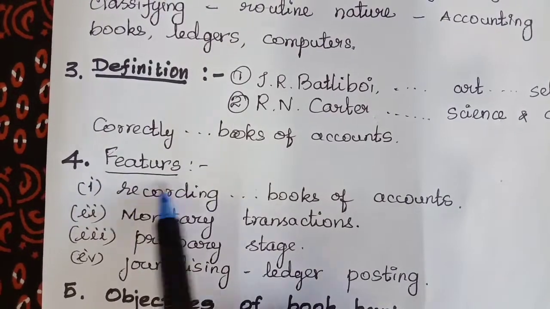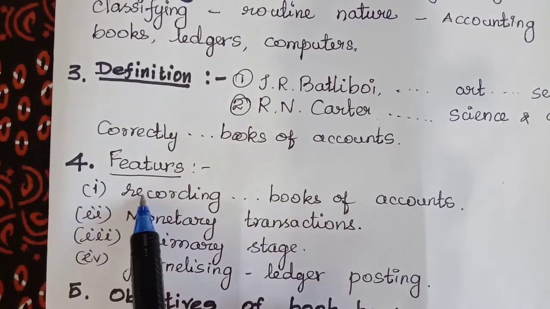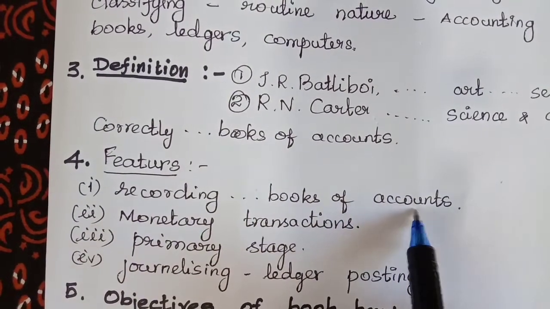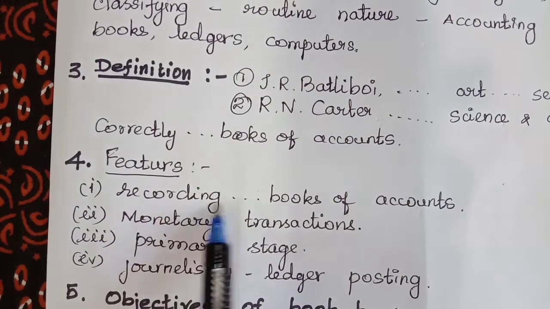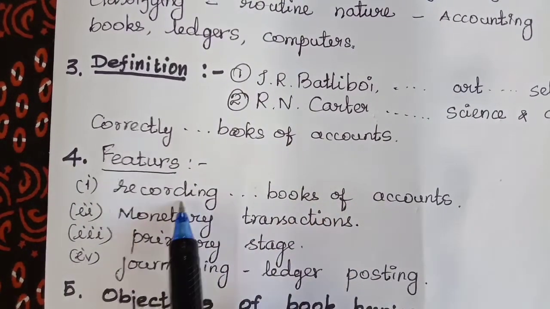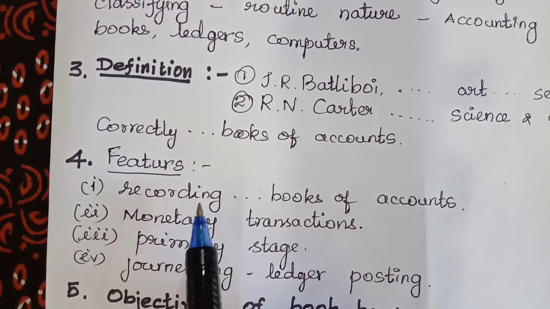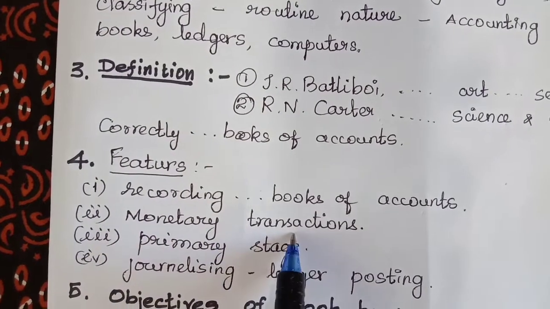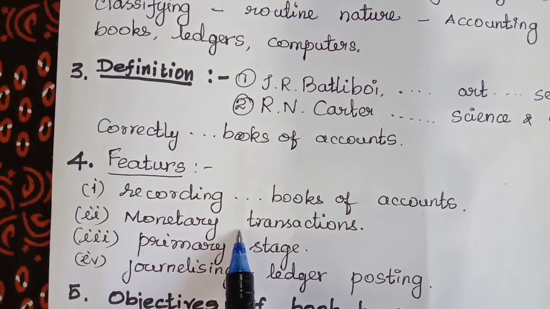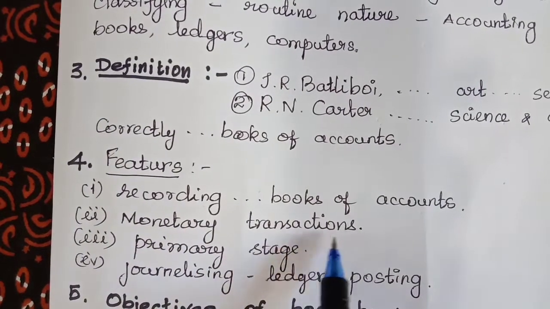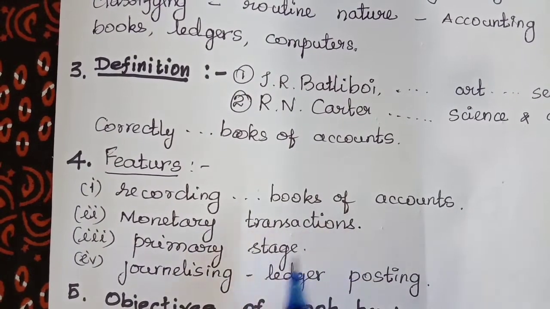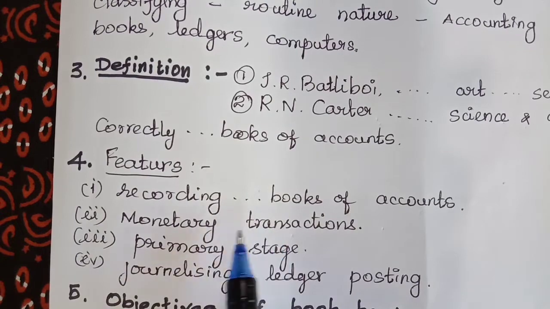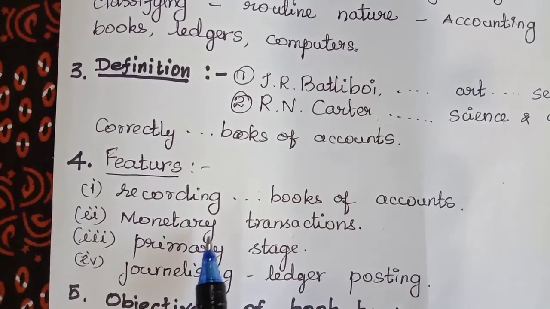Now let us see the features of bookkeeping. The first feature is recording. It is the process of recording transactions in the books of accounts. What is recording? Recording the transactions in the books of accounts. So each and every clerk in a business should record the transactions happening. The second one, monetary transactions. The next feature of bookkeeping is that monetary transactions only are recorded in the business books. Why? Because the transactions which cannot be expressed in monetary terms are not recorded. That you have to keep in mind.